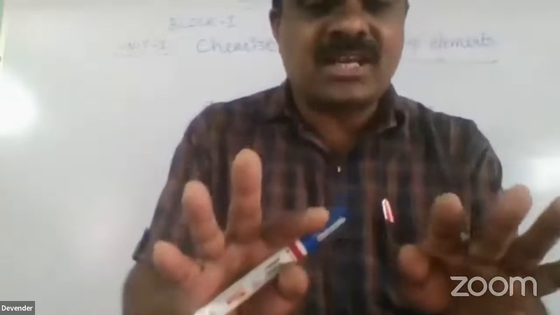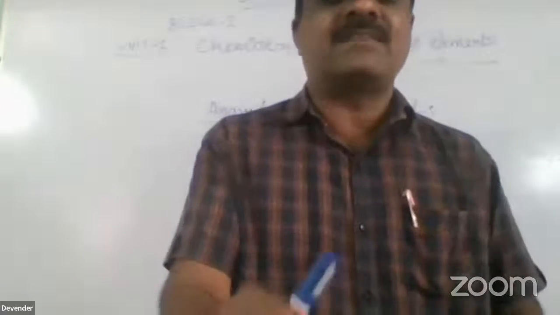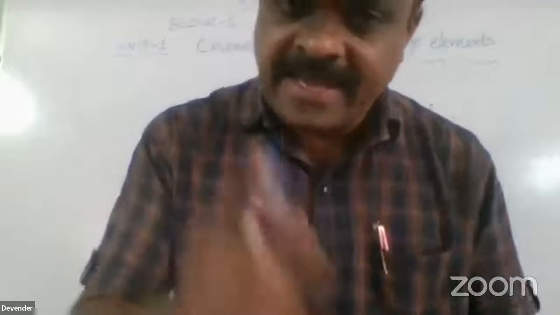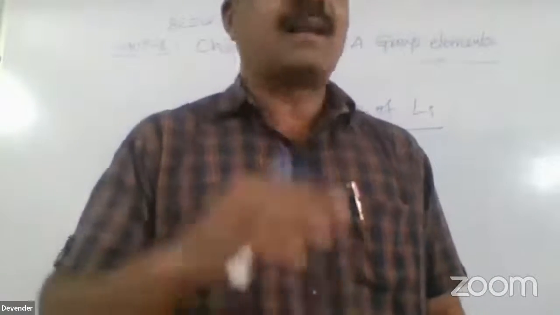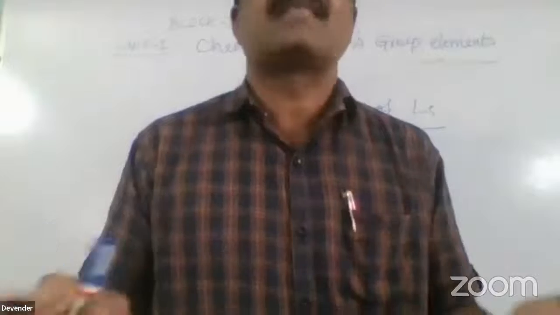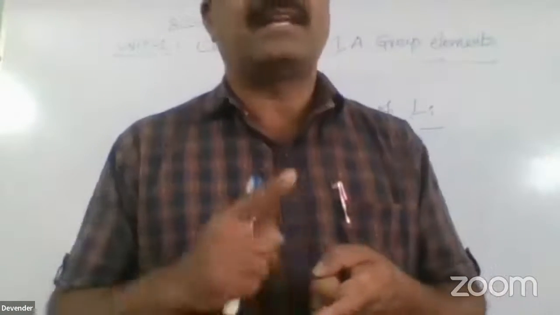This is a special property of lithium. Due to that reason only, it is used in aircraft. It does not react with oxygen, and even when heated at high temperature it does not lose its shininess. Lustrous means shininess. This is the important anomalous property of lithium.